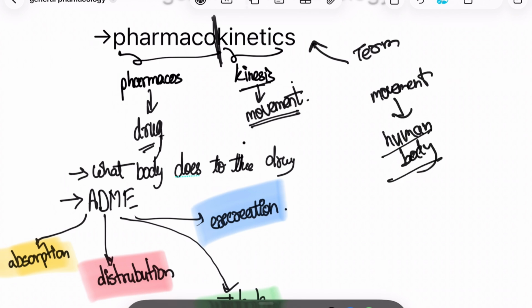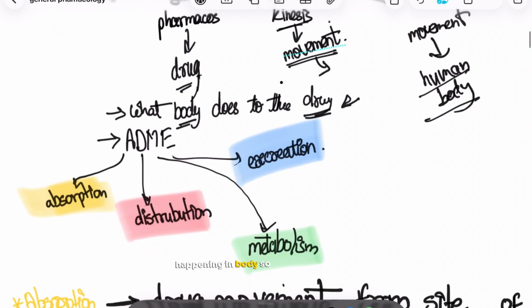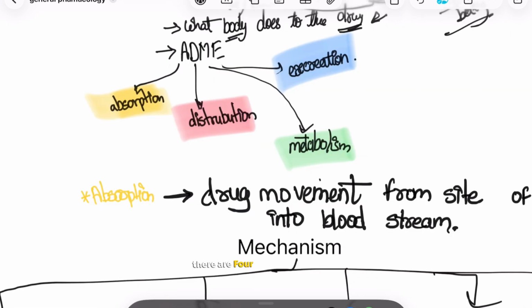So if I had to put the word pharmacokinetics in a very short definition, it would be what the body does to the drug. What the body, the movement is happening in the body. So remember it that way, what the body is doing to the drug. There are four mechanisms by which the body is doing something to the drug, okay?